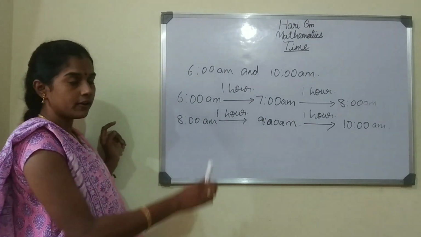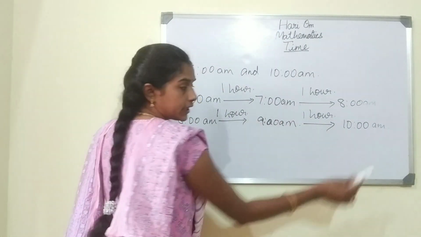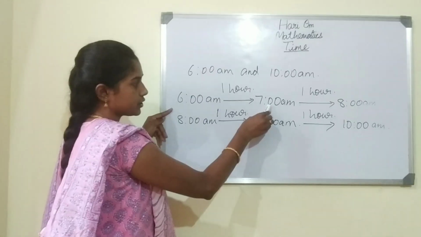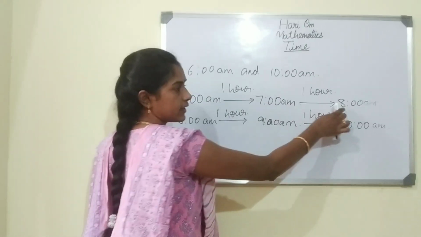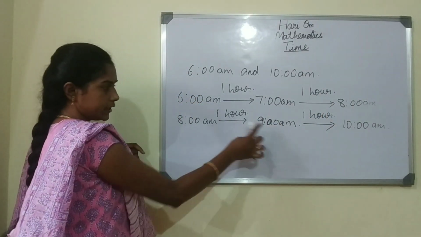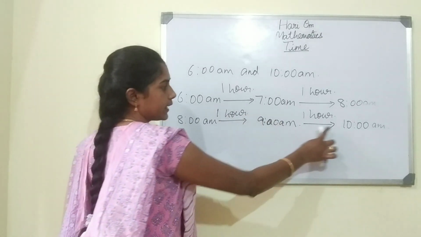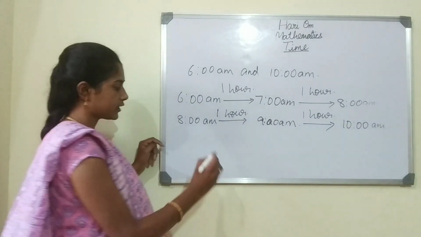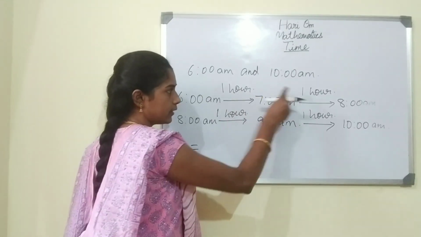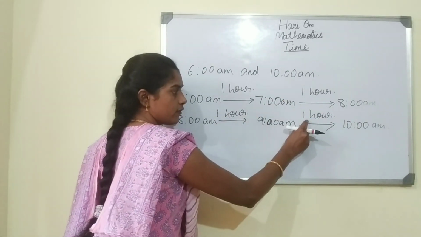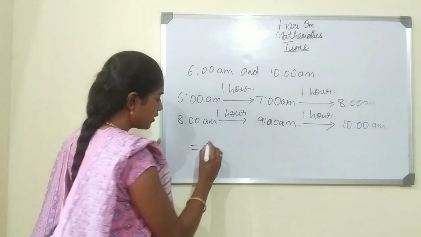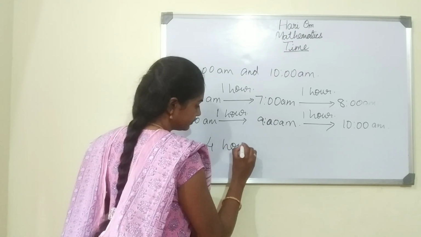So we have to find the duration from 6 to 10. So 6 to 7, 1 hour, 7 to 8, 1 hour, 8 to 9, 1 hour, and 9 to 10, 1 hour. So what is the total duration? Here 1, 2, 3, 4. So totally we have 4 hours.